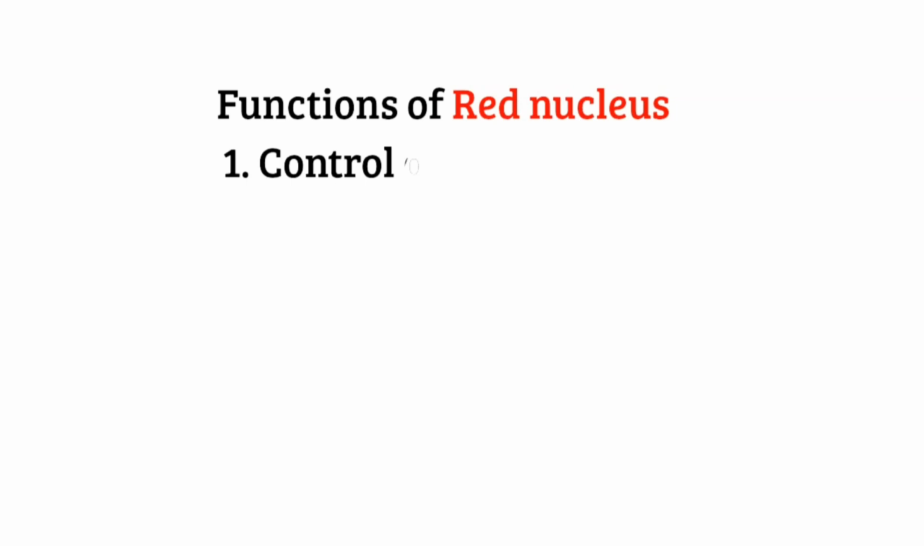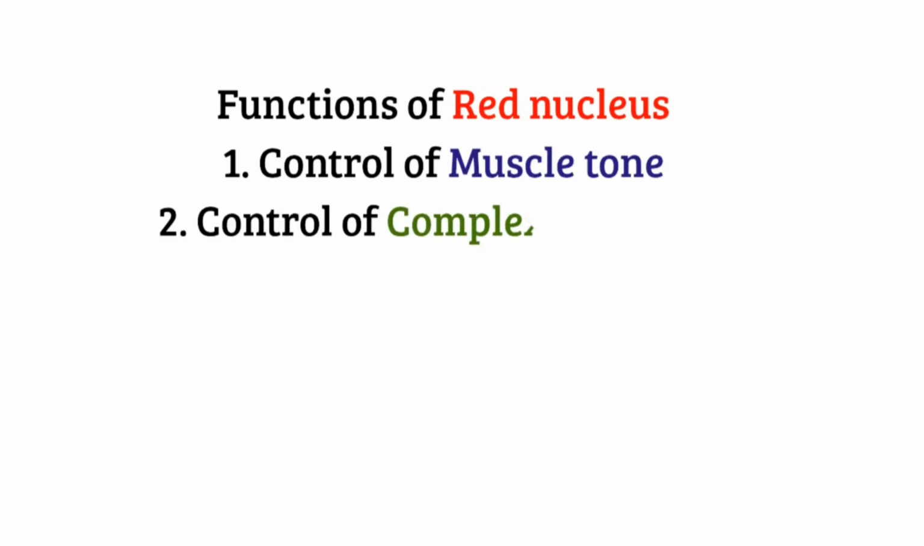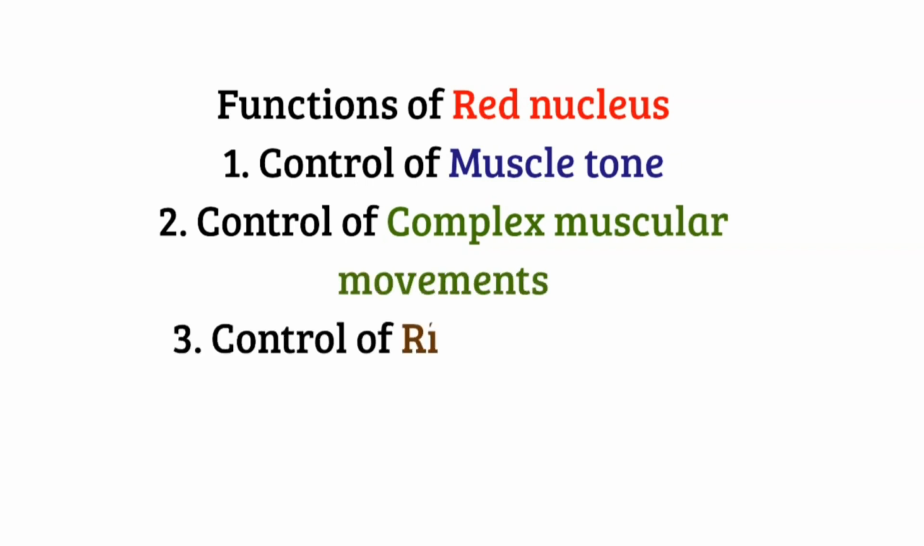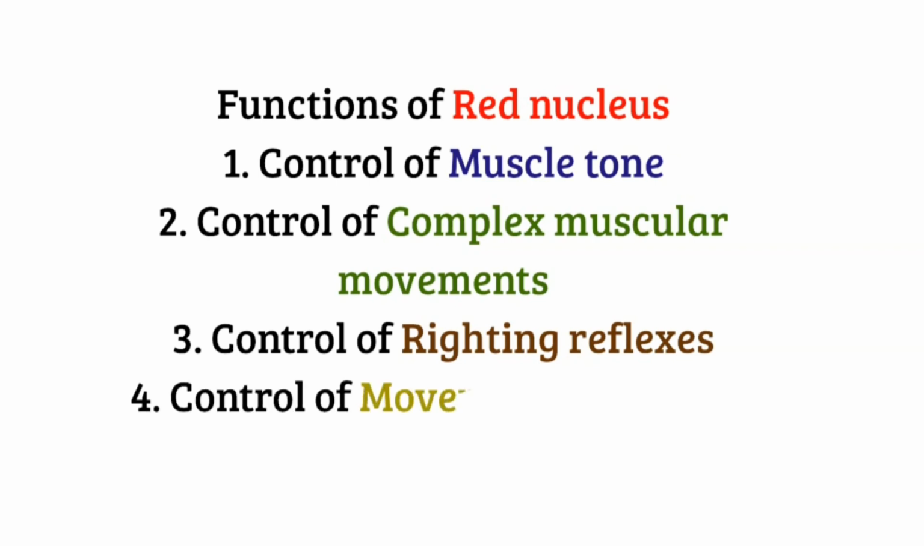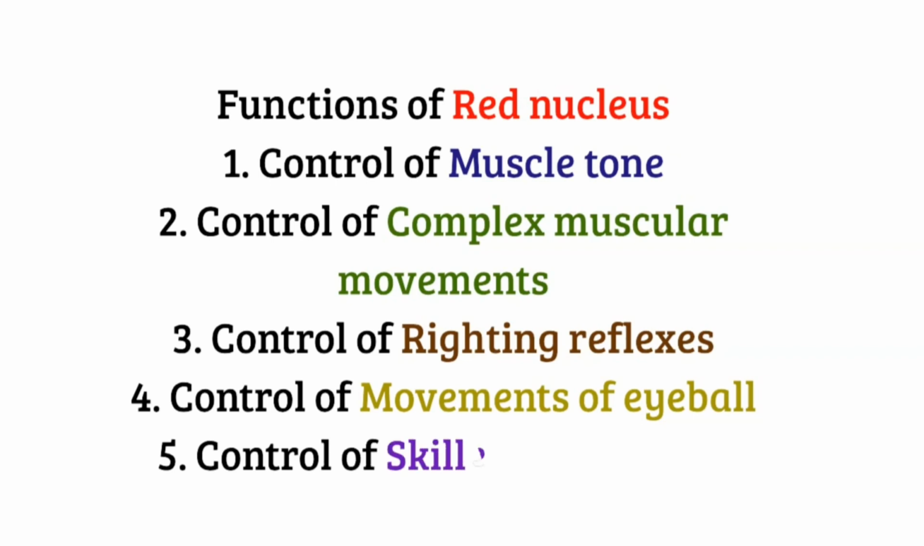Now functions of red nucleus. Red nucleus controls the muscle tone. It controls the complex muscular movements. It controls the righting reflex. It controls the movements of eyeball and controls the skilled movements.